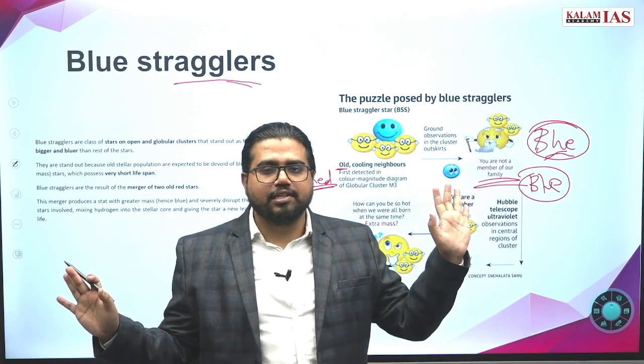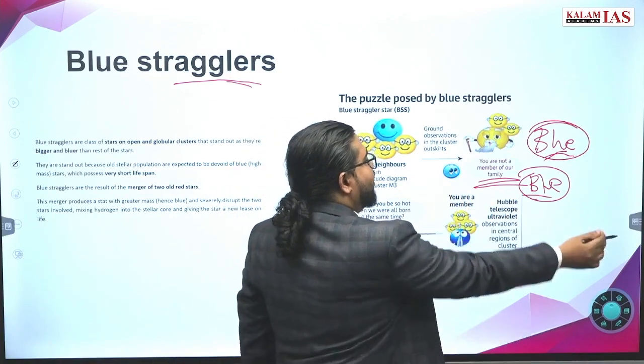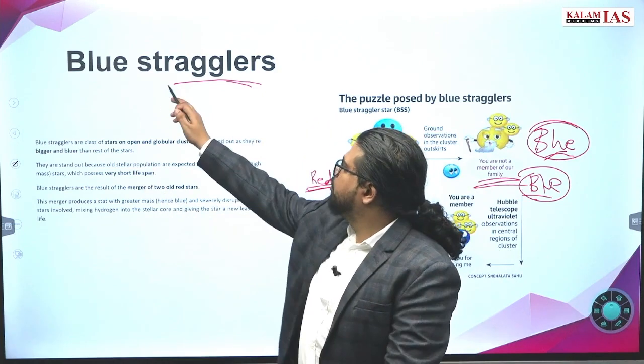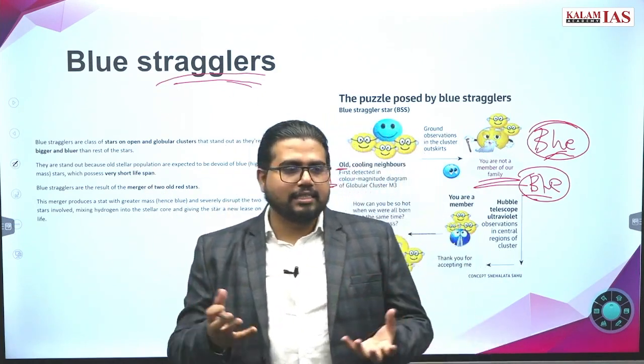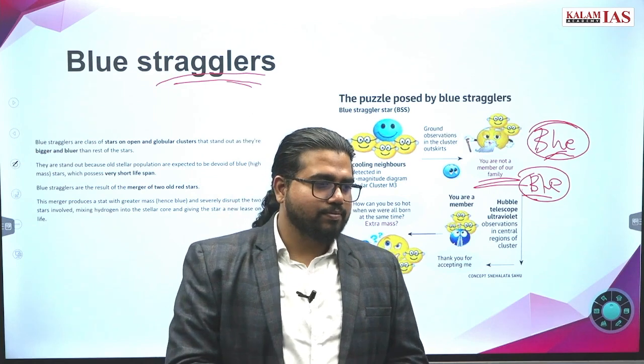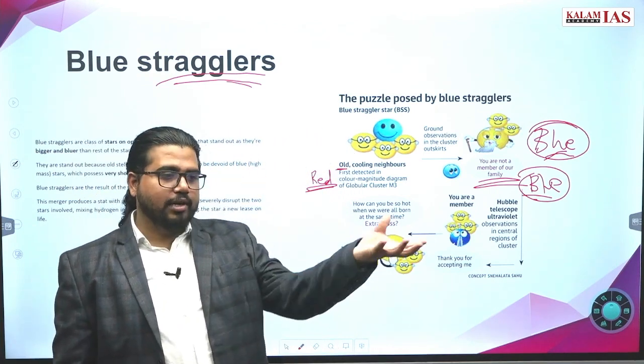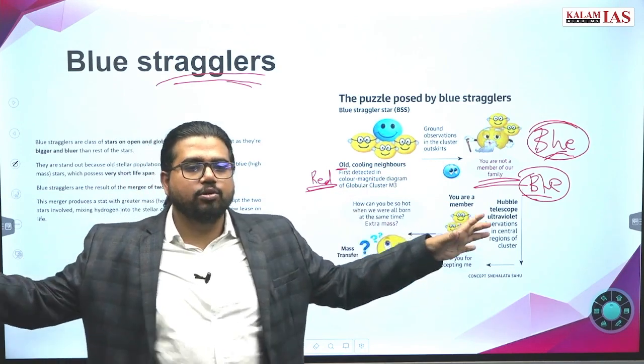Our theory is very good. But in between there are 1 or 2 blue stars also. These are called blue stragglers. Now where did they come from? How did they reach there? A totally new life star in between so many old stars.